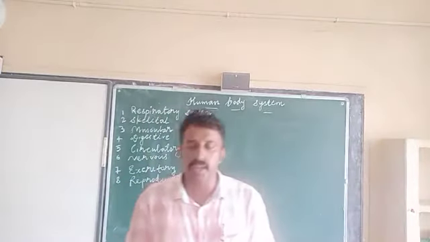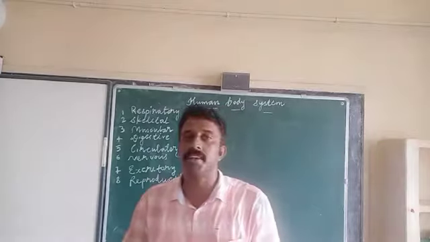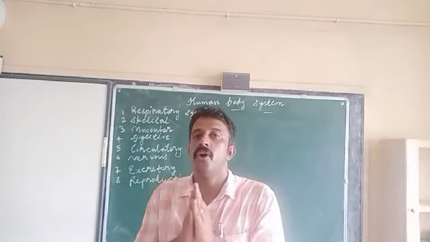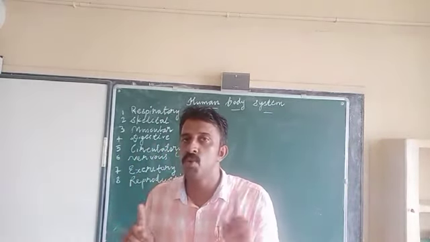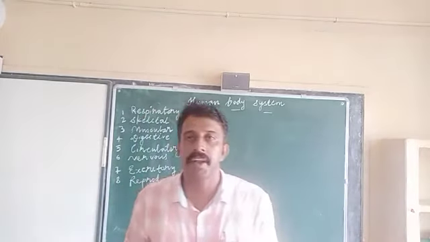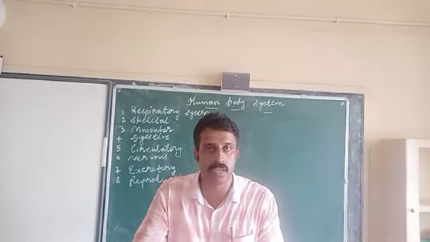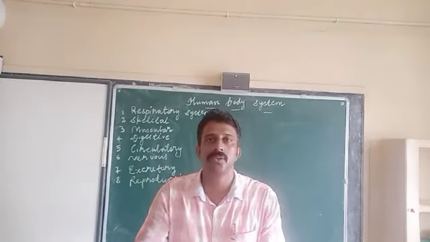The next one is bones. What are bones? The adult skeleton is made up of 206 bones. How many bones are there? 206.